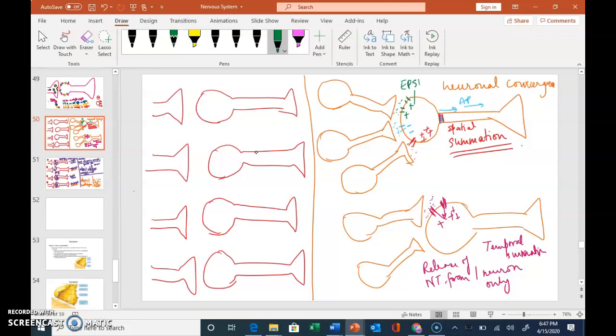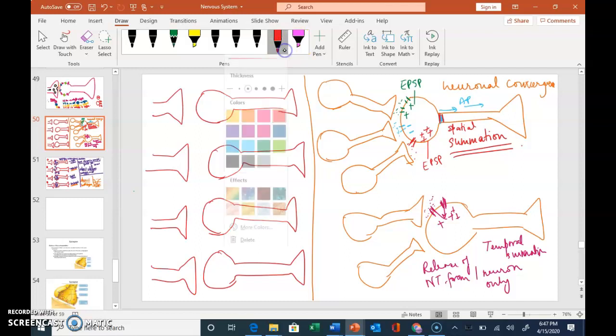This is EPSP, also called excitatory postsynaptic potential. EPSPs cause the soma to depolarize, and if it reaches threshold, an action potential will be generated at the trigger zone.